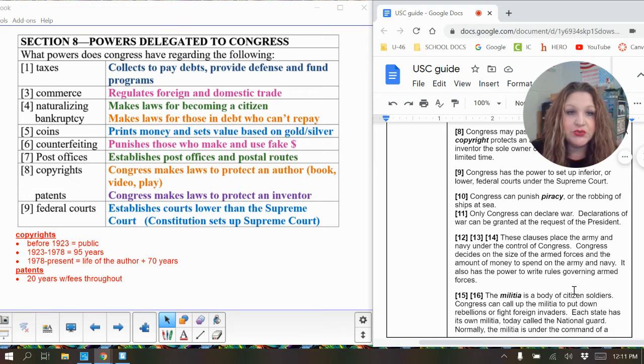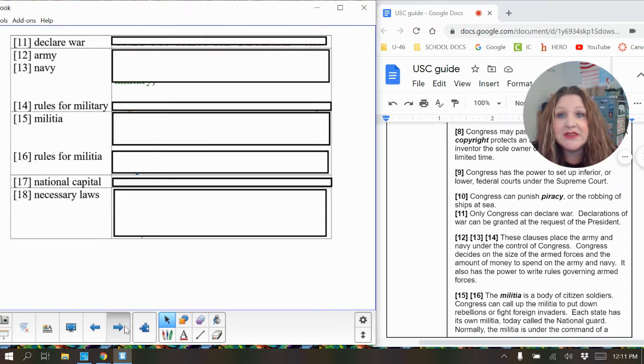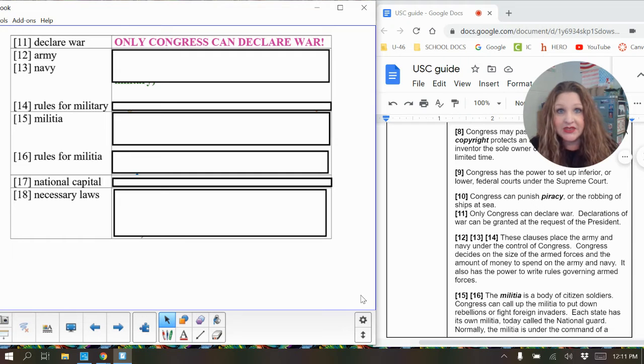And then we're going to move on to clause 11. And this is one that I hope you already know by now, that when it comes to declaring war, only Congress can declare war. Declarations of war can be granted at the request of the president. So what that means is that the president can go to Congress and request that they declare war, but the president himself cannot declare war. Only Congress can do that.